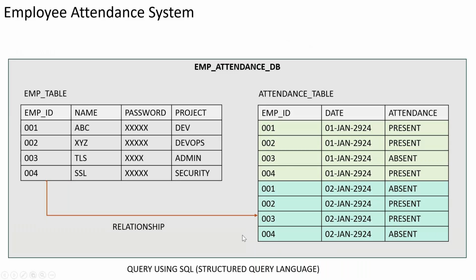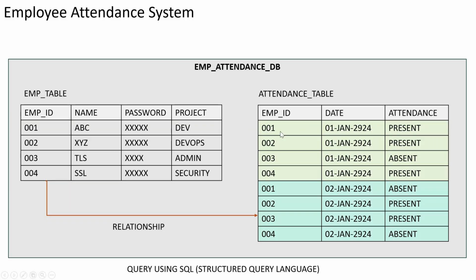Now, why is this primary key important? Because first of all, it needs to be unique. Why unique? Say I create an employee ID 001 and it is assigned to ABC. Tomorrow, if I add one more employee here and I put 001 again for that employee, do you think this relationship will ever work? It will not work. Why? Because the relationship will only work with unique numbers.